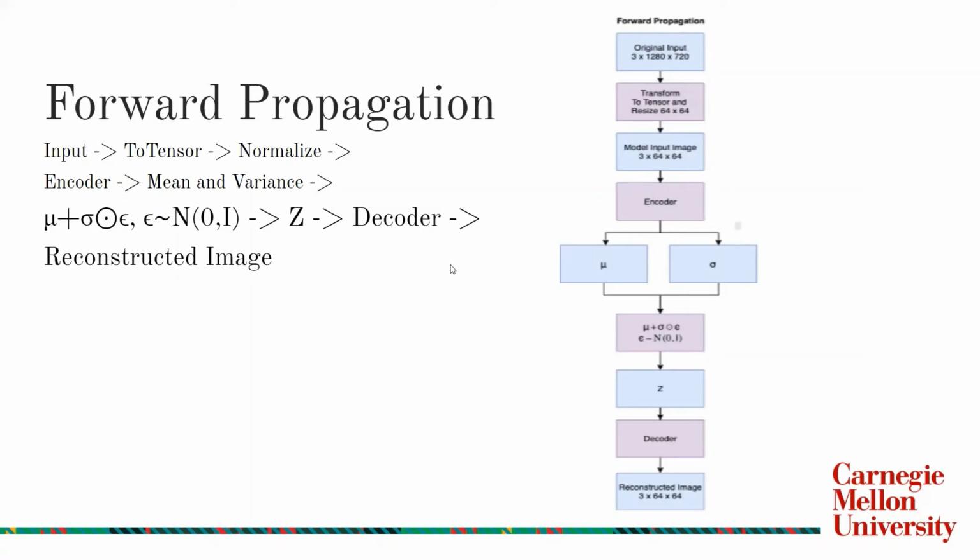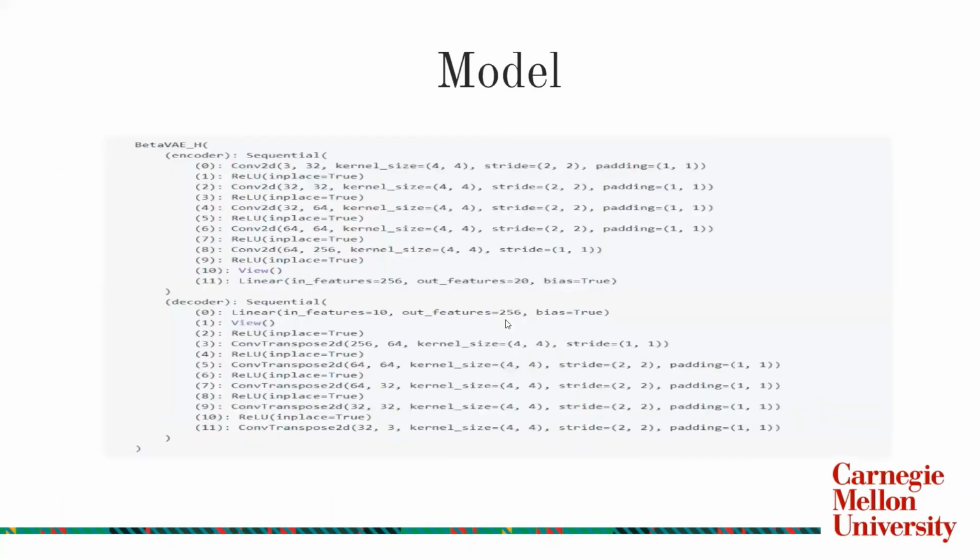After feeding that to our encoder, the encoder passes through a series of convolutional neural networks and finally through a linear layer to give us the mean and the variance. After getting the mean and the variance, we sample from the mean and the variance, also by adding unit Gaussian distribution noise. After that, we get our Z. After getting our Z, we try to reconstruct our image by passing it through the decoder and getting back the reconstructed image again. So this is the print of the model.